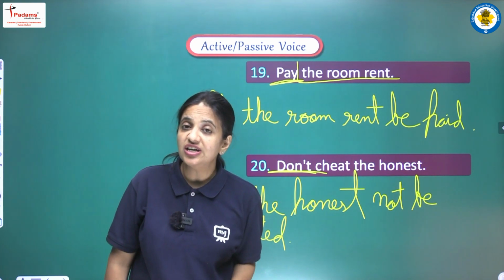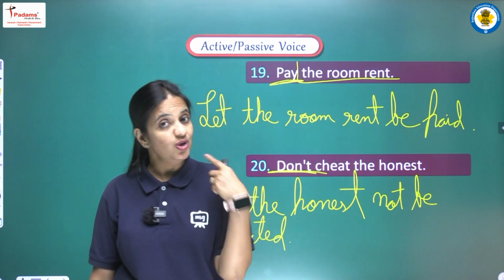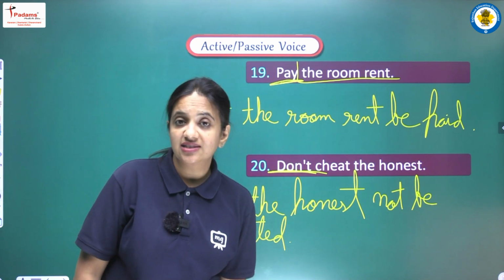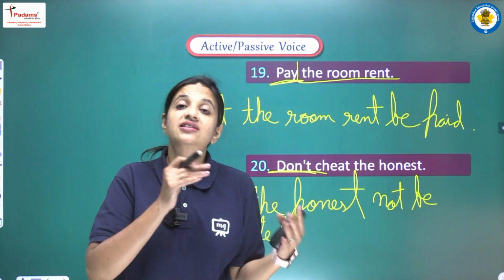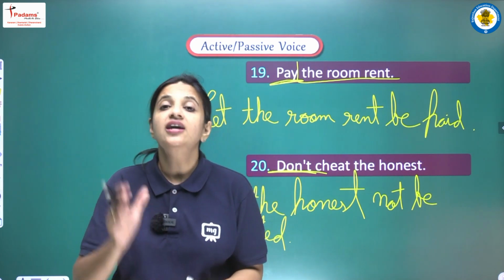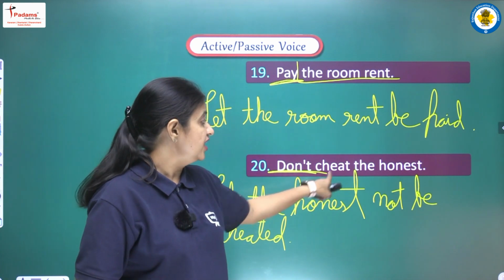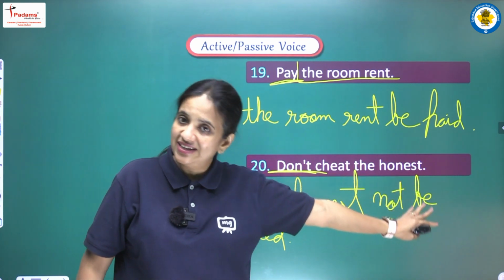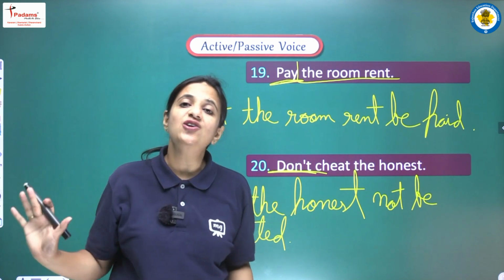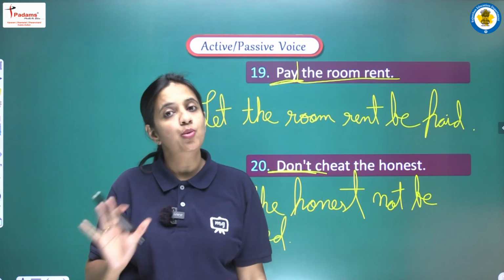So in that condition we have to use a negative word. So then the answer will be you are asked and then not will be there just before to. So sentence will be you are asked not to cheat the honest. Yes, so all are equally right options students. You can go with any option that you are comfortable with.